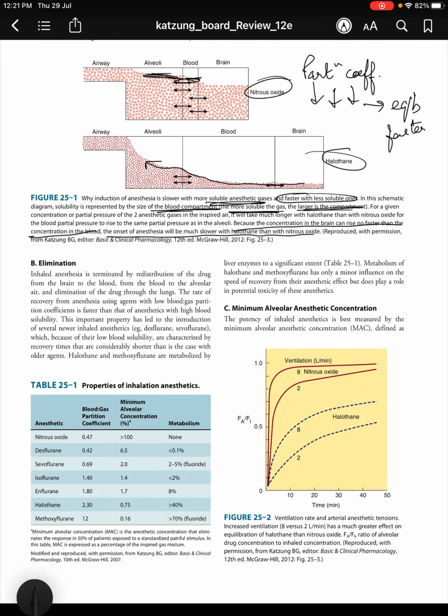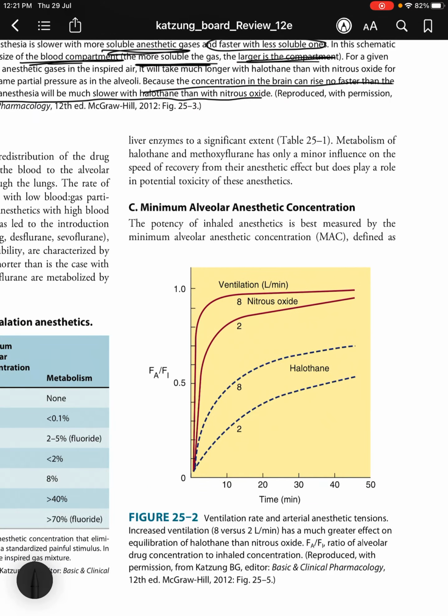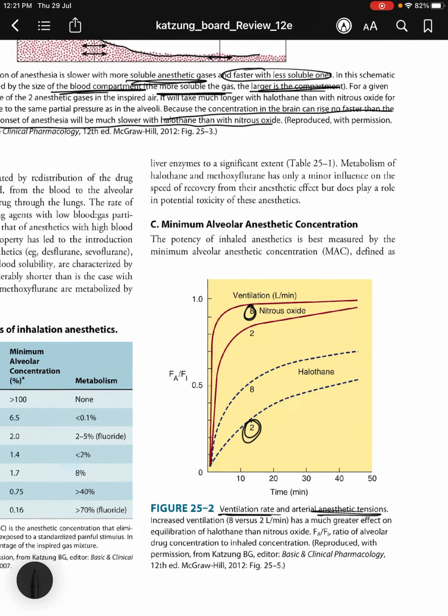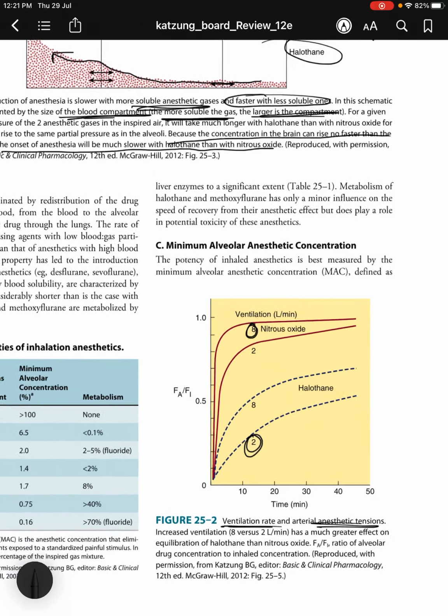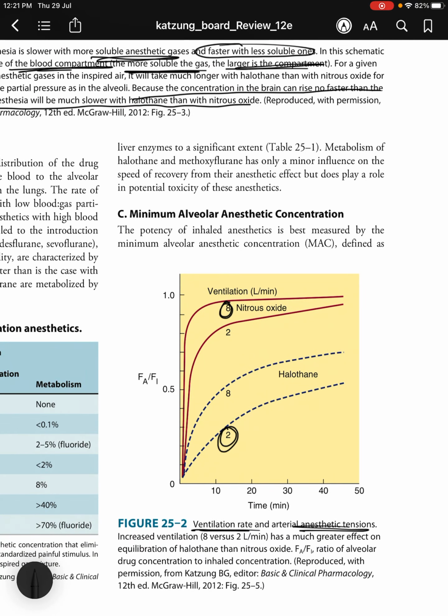Okay, so in this figure you can see the ventilation rate and arterial anesthetic tensions. Increased ventilation, as you can see here, at 8 liters per minute versus 2 liters per minute, has a much greater effect on equilibration of halothane than nitrous oxide. Partition coefficient has a better influence on nitrous oxide, and the ventilation rate has a much greater effect on equilibration of halothane. As you can see here, 2 versus 8. It's not just halothane, but basically.